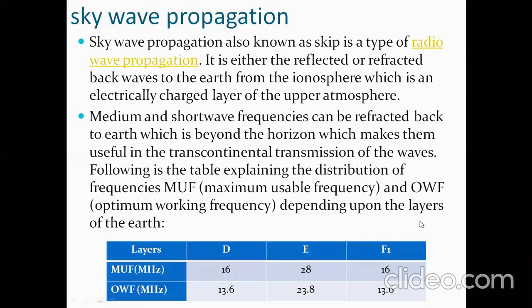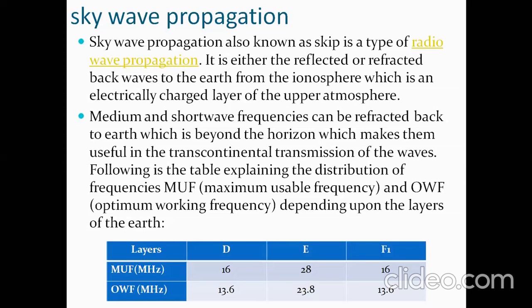So did you understand what is skip zone? Skip distance is the distance between the transmitter and receiver of the first wave, with the lowest angle possible. Then if you go on decreasing the angle, which means if you go on increasing the frequency, it penetrates into space. It will not reflect back after hitting the ionosphere.